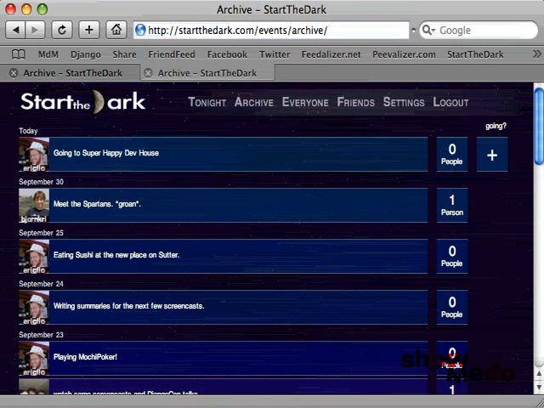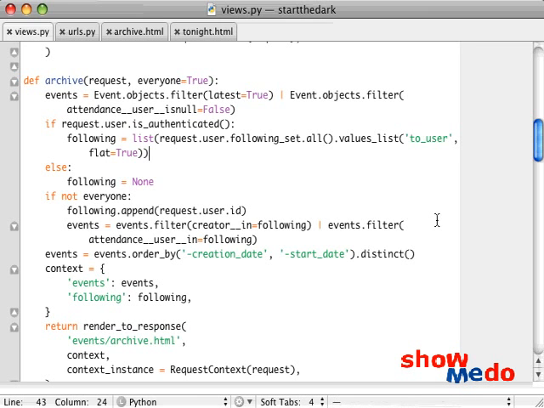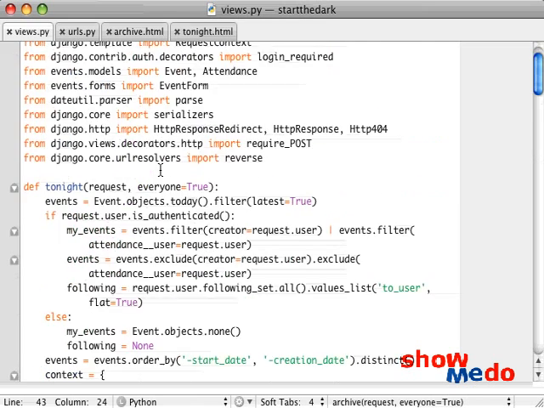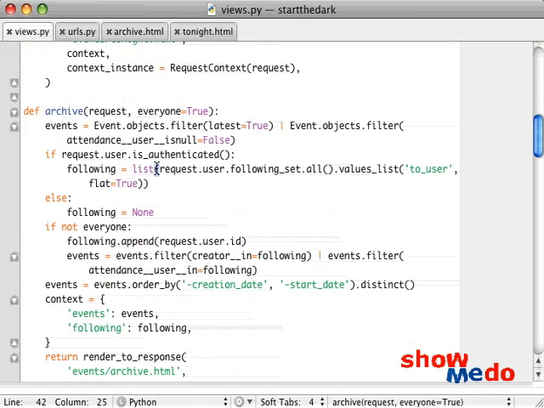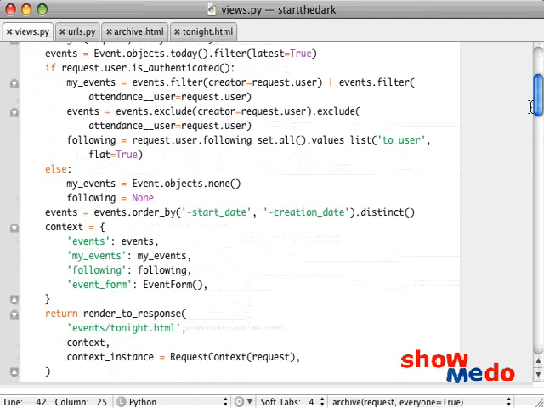So in this episode, what we've done already is we have modified our tonight and our archive view to use some fairly advanced query set operations like ORing and traversing over relationships, and we've updated that to use our new social graph features. And we've also previewed how we're going to be deploying to the site.